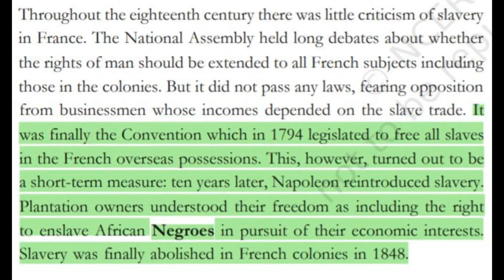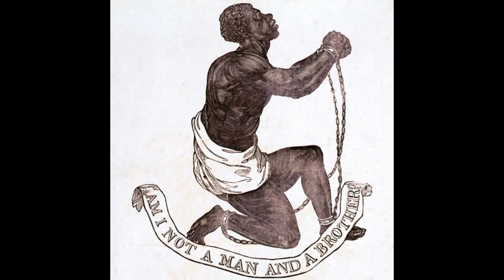The Convention in 1794 legislated to free all slaves in French overseas possessions. However, this was a short-term measure. Napoleon reintroduced slavery. Plantation owners understood their freedom as including the right to enslave African people in pursuit of their economic interests. Slavery was finally abolished in 1848.